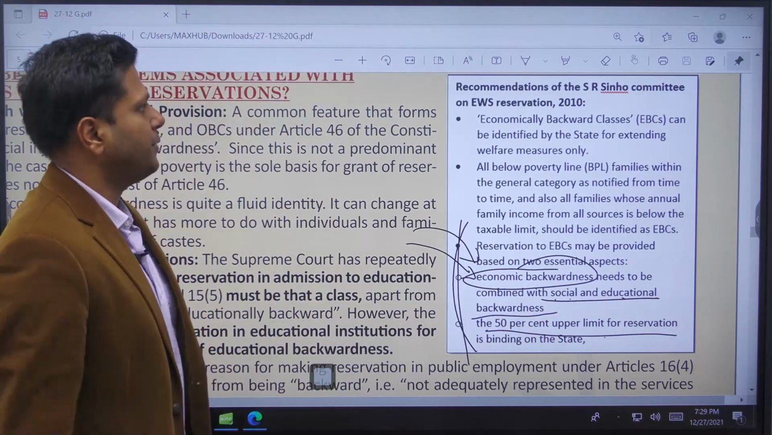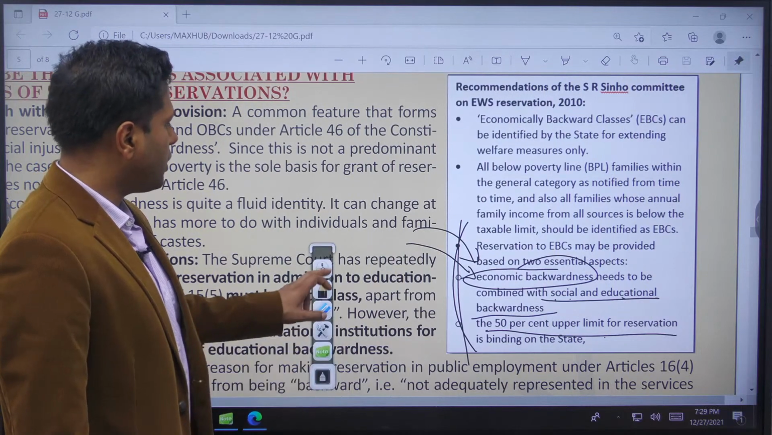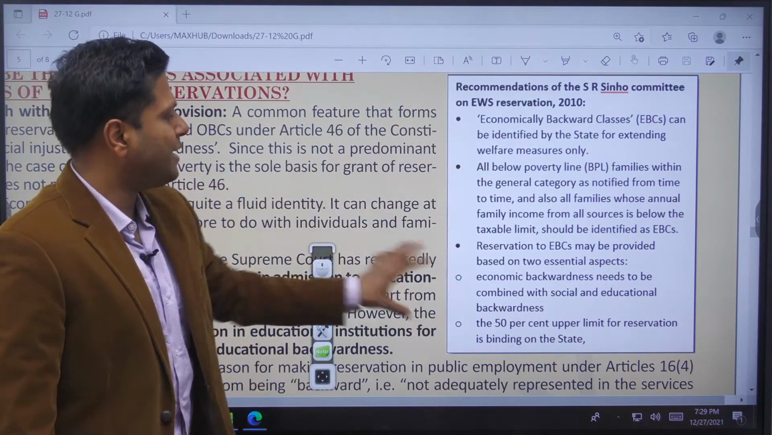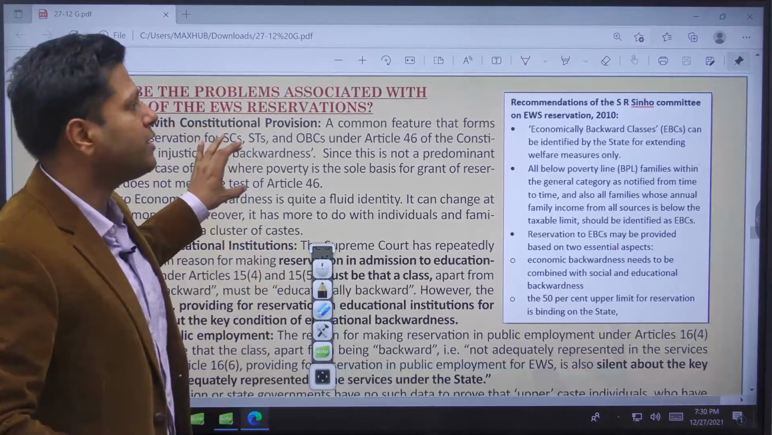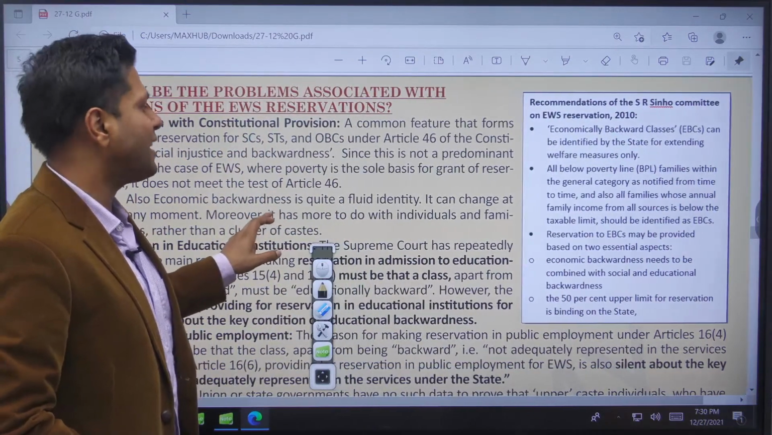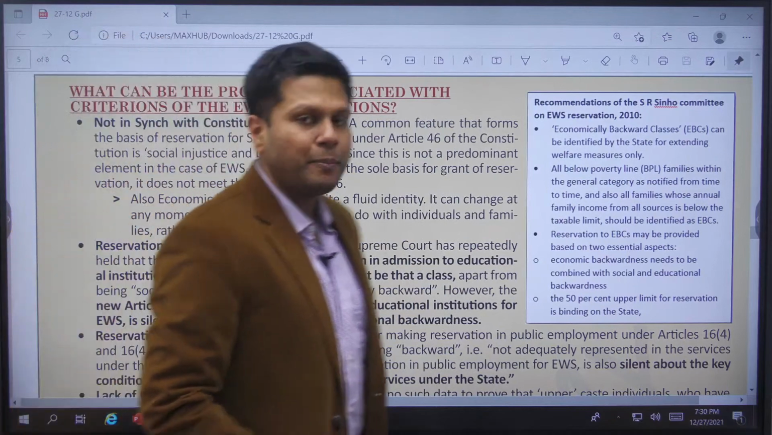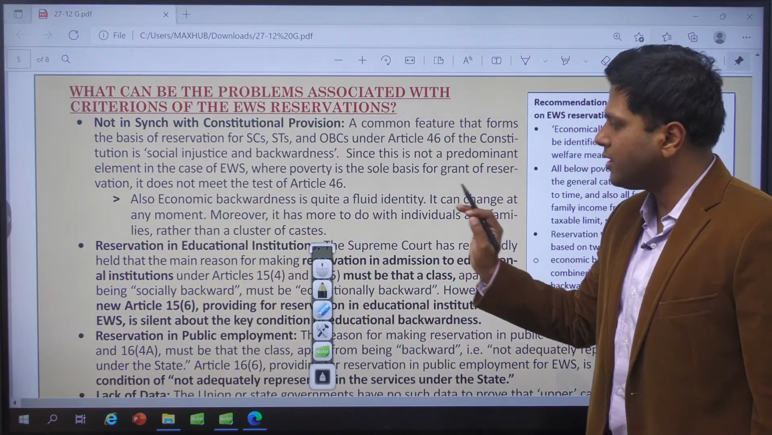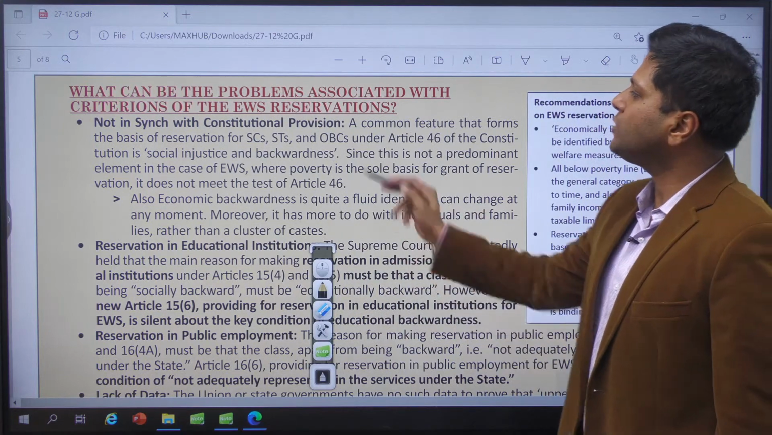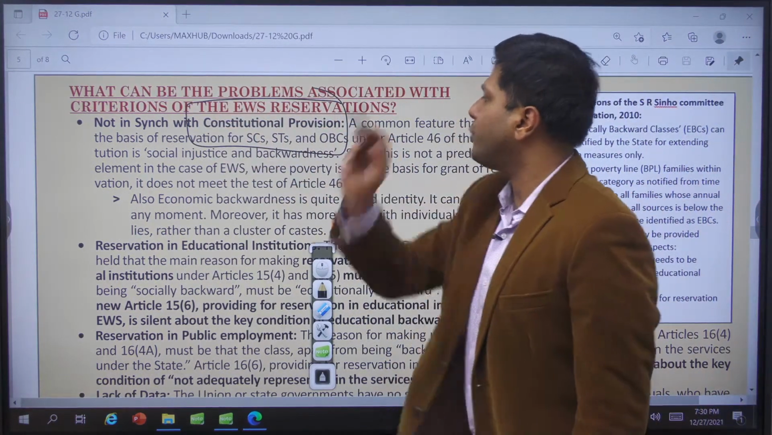What a major shortcoming, right? So this is what was recommended largely by the S.R. Sinho committee in 2010, on the basis of which we formed this policy. In 2019, this act was passed, right? So let us look at the other parameters on which this particular policy falls short. So this is not in sync with the constitutional provisions.